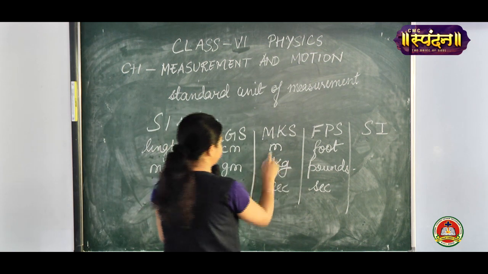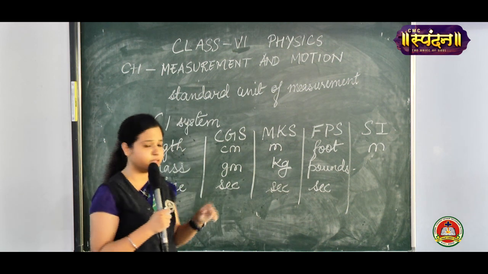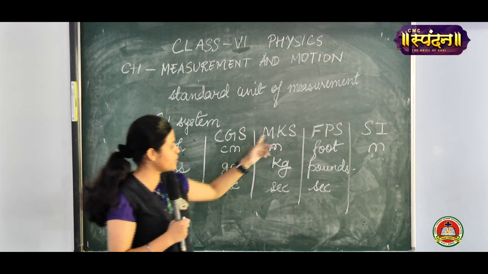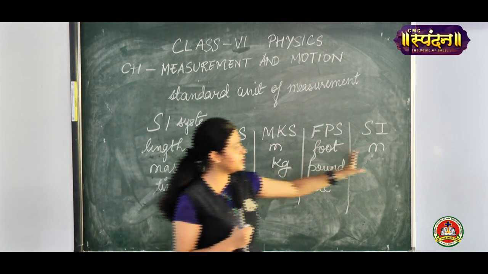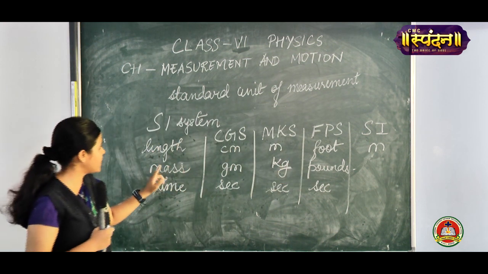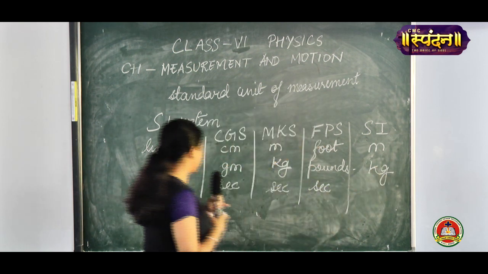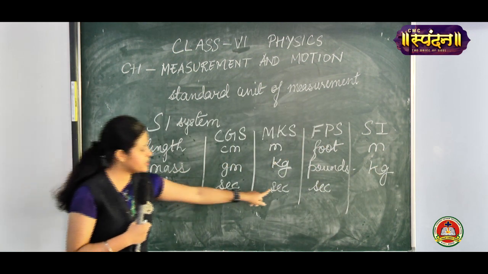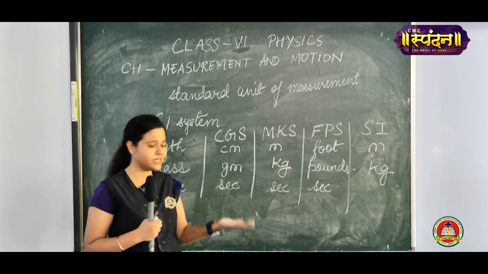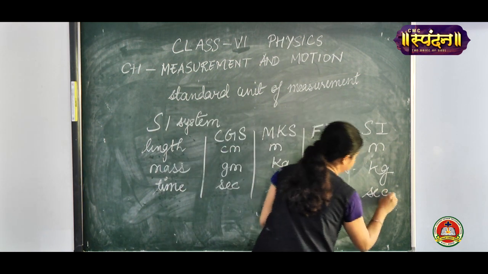In the SI system, the SI unit of length is meter. The SI unit of mass is kg, because MKS is copied into SI. And time is second everywhere, because time can easily be measured using seconds. So the SI unit of time is seconds.